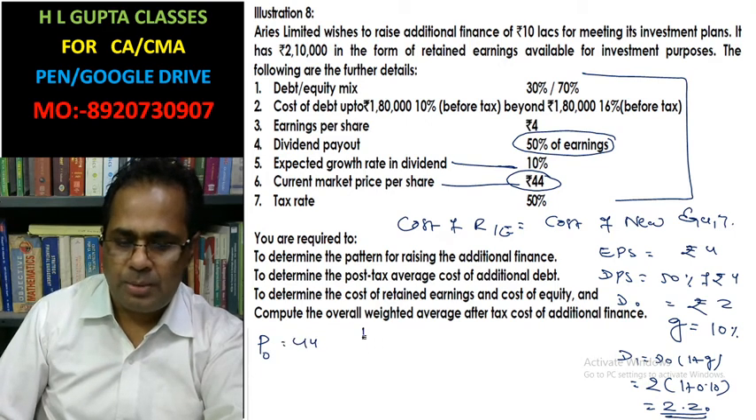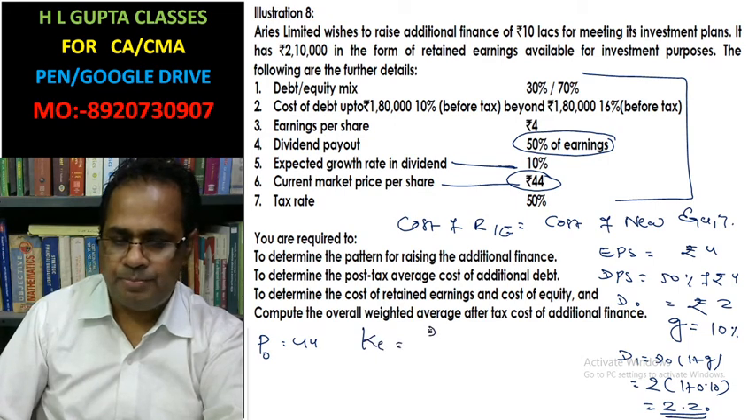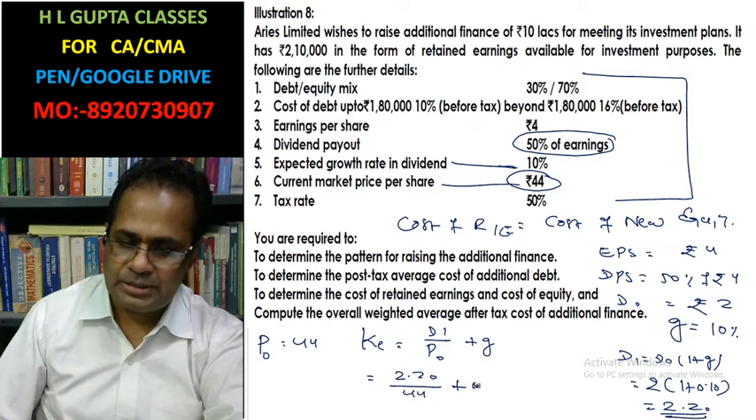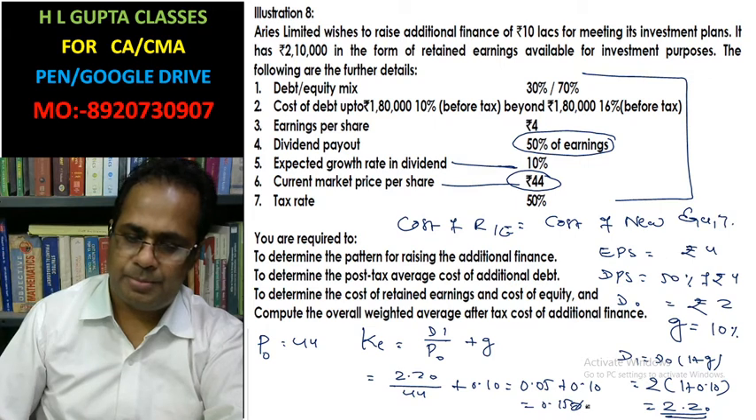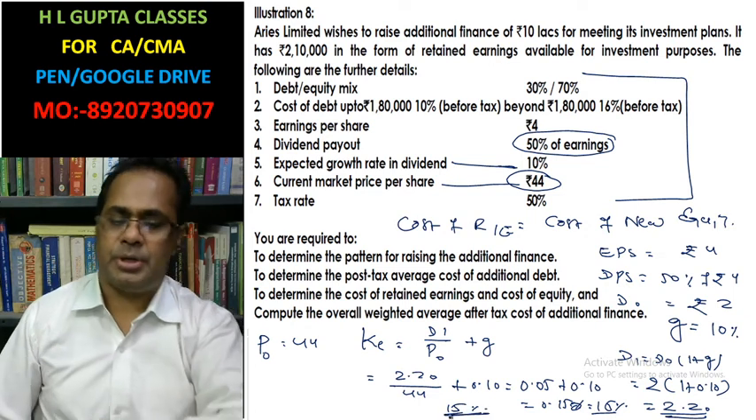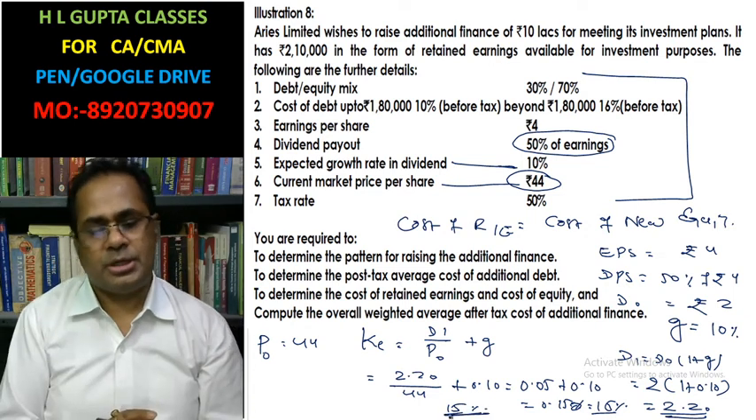What is the formula of cost of equity? Cost of equity equals D1 by P0 plus g. D1 equals 2.20, P0 is 44, growth rate is 0.10. So 0.05 plus 0.10 equals 0.15. 15% is the answer. 15% is the cost of equity.